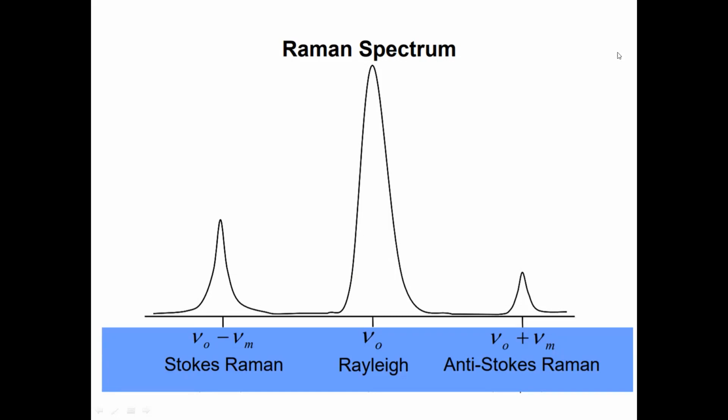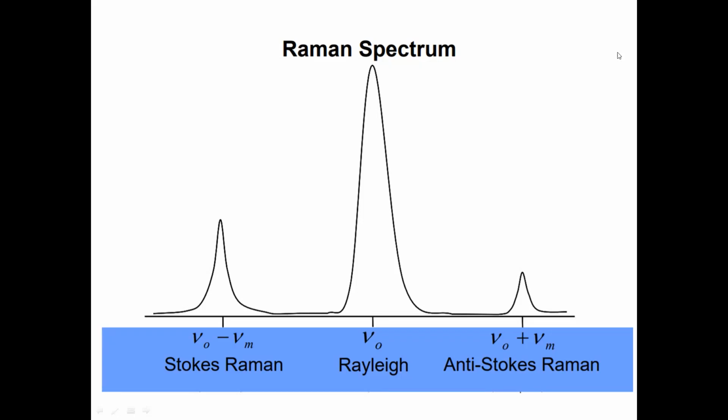If nu zero minus nu m, it means vibrations have been generated, and the resultant frequency will be nu zero minus nu m. This is called the Stokes line or Stokes Raman effect. Now there will be another situation where the surface is already in a slightly higher energy position, in a vibrational or rotational mode.